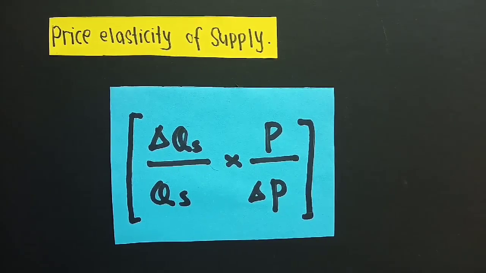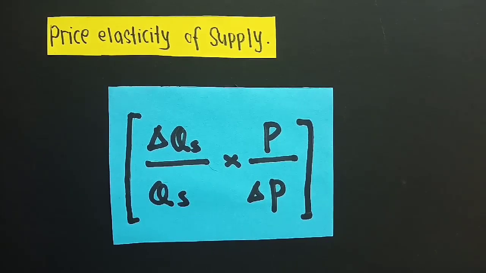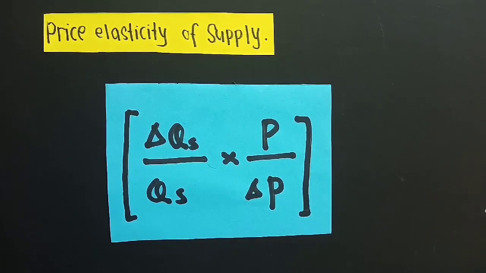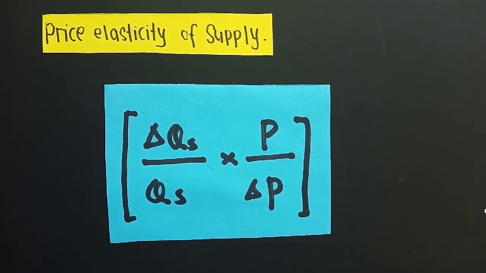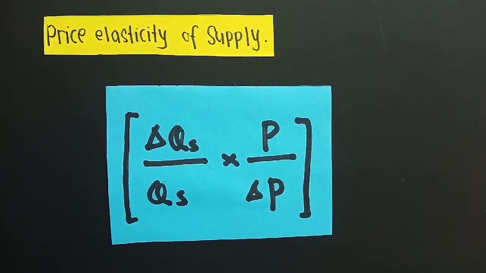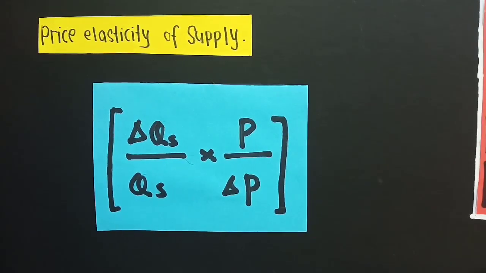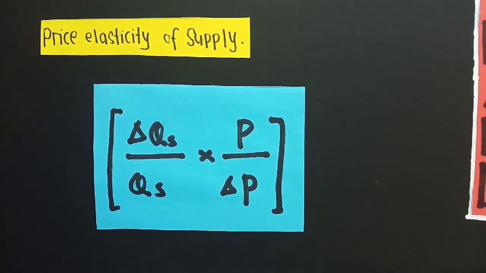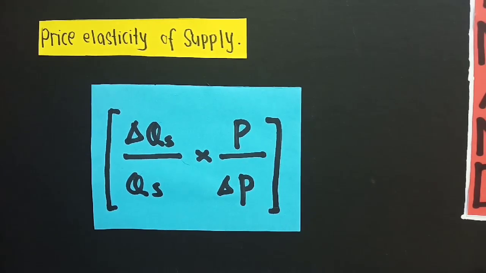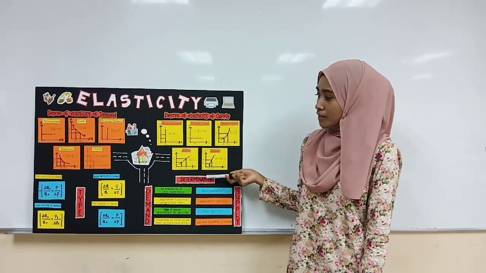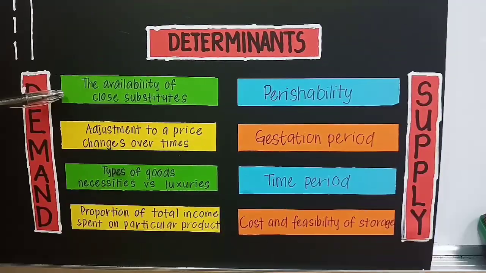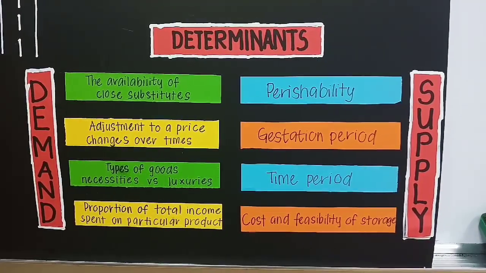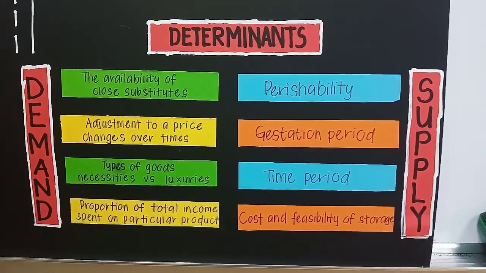For elasticity of supply, we only have one type, which is price elasticity of supply. Price elasticity of supply is the ratio of the percentage change in the quantity supplied of a product to the percentage change in its price. The formula is percentage change in quantity supplied divided by percentage change in price. Elasticity of demand and supply. Availability of close substitutes: demand is elastic if the product has many substitutes, and inelastic if it has few substitutes.